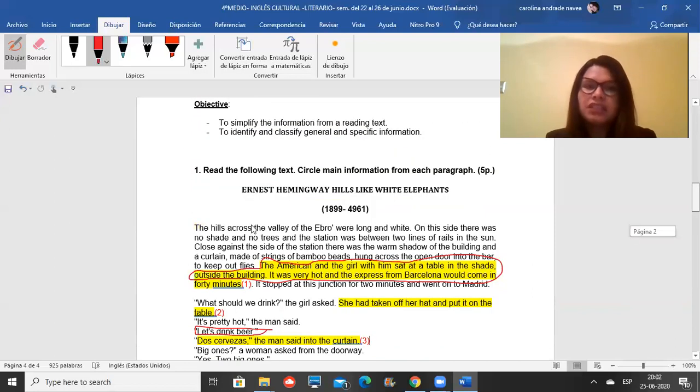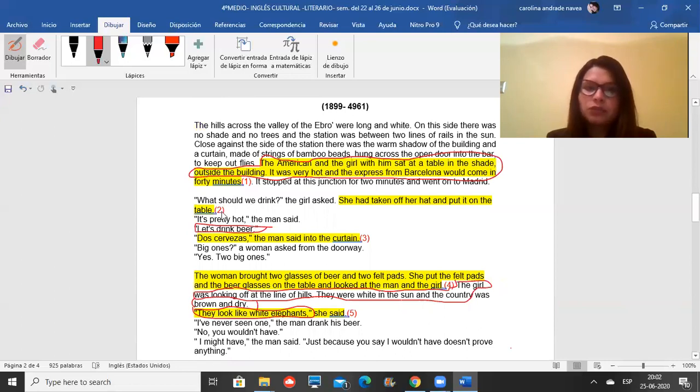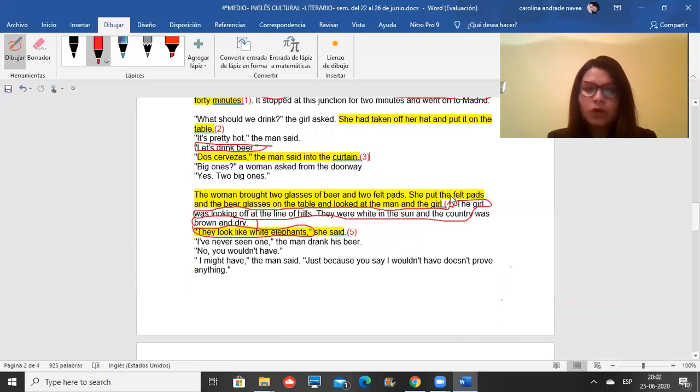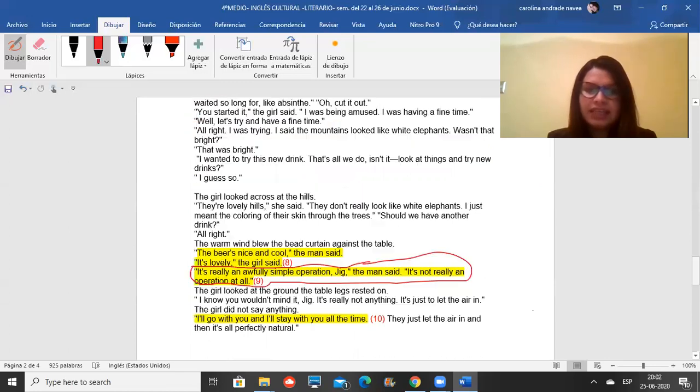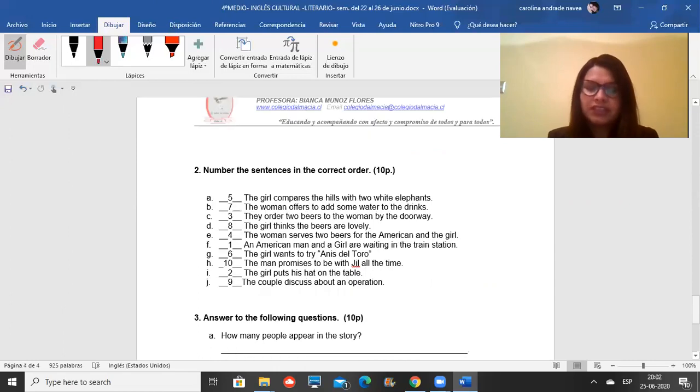Okay, so here it is number 1, number 2, number 3, number 4, 5, 6, 7, 8, 9, and 10. Okay, that's the order of the sentences. So first, an American man and girl are waiting in the train station.